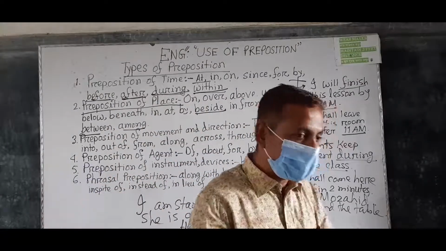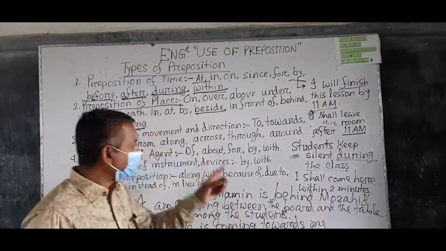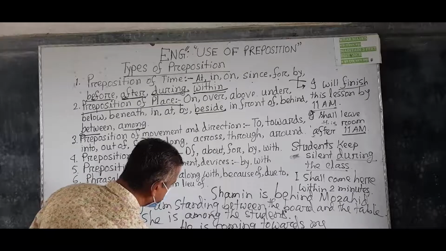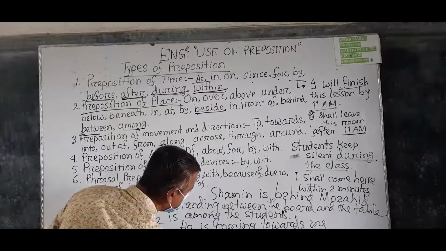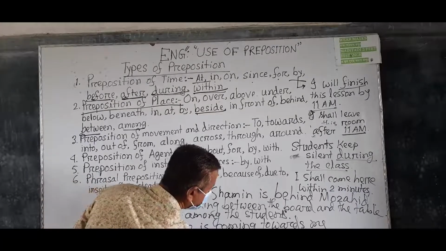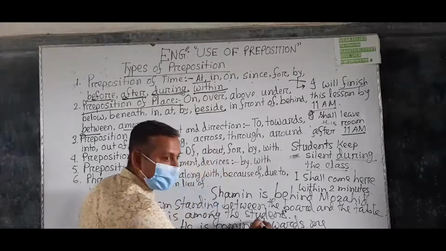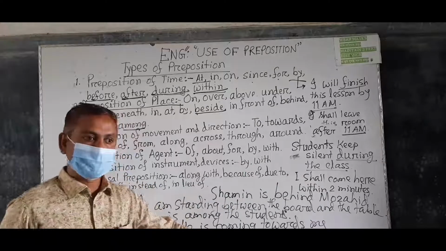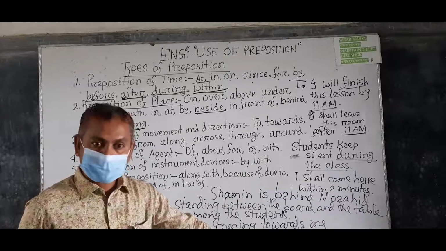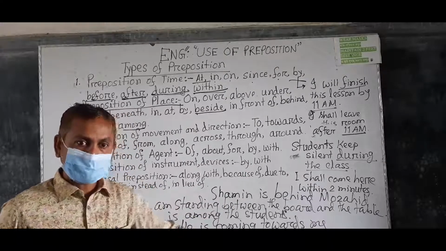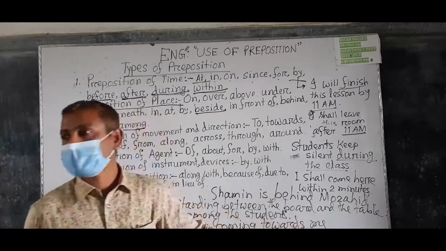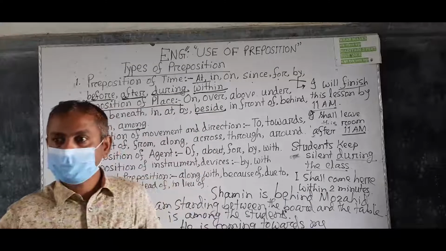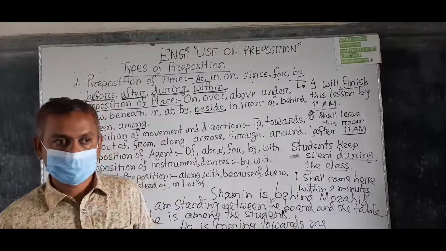He may or may not come to me. If he uses to instead of towards, then he must come to me. This to means he must come to me. Towards me, he may come towards me or not. Understand? That is a possibility. Understand?